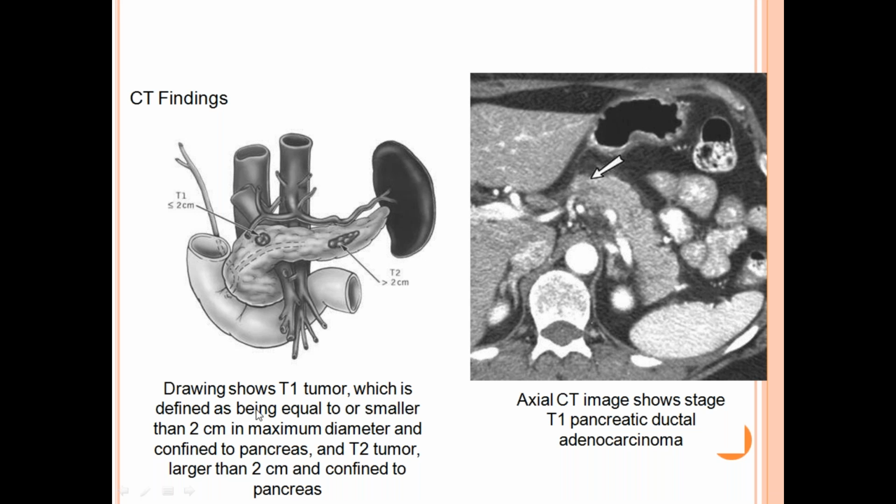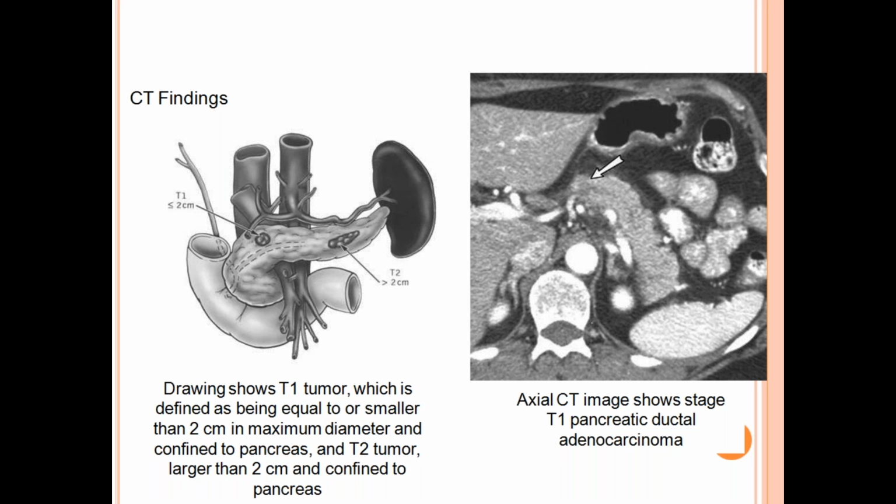This shows a T1 tumor, which is less than 2 centimeters in size, defined as being equal to or smaller than 2 centimeters in maximum diameter, confined to the pancreas. T1. T2 tumors are more than 2 centimeters but less than 5 centimeters.